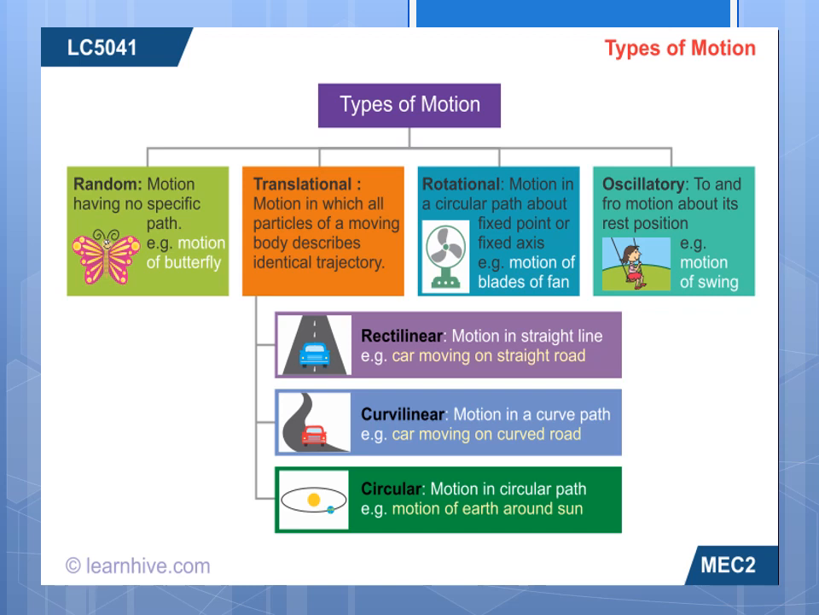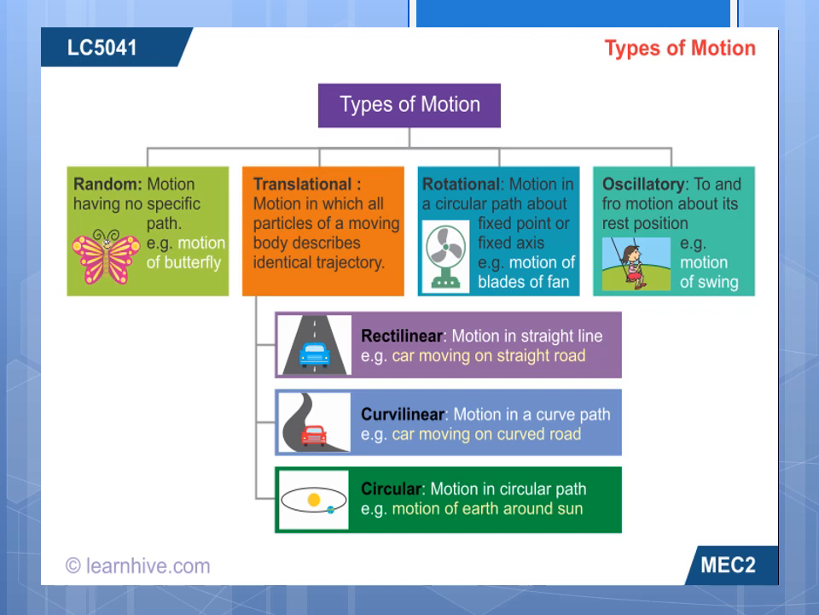Next one, oscillatory motion. Oscillatory motion is repetitive to and fro motion. You know the pendulum that some timepieces, like the wall clock, have. That pendulum is moving here and coming back, to and fro. A swing is also like this, an oscillatory motion. Pendulum, swing: these are oscillatory motion.